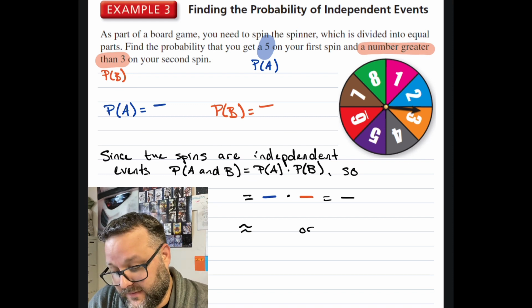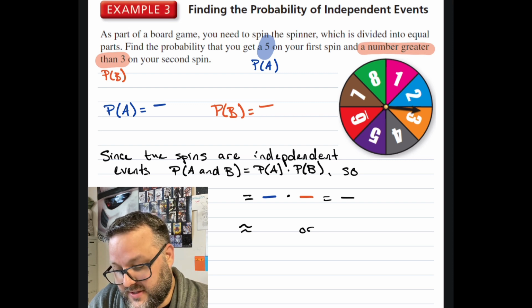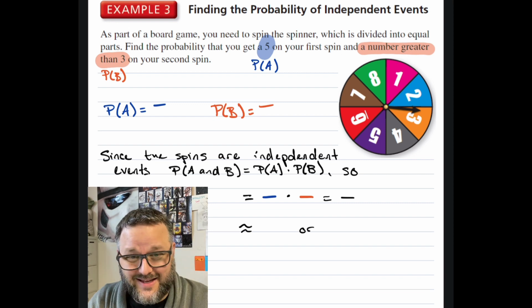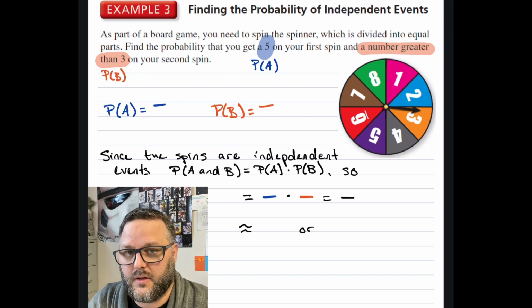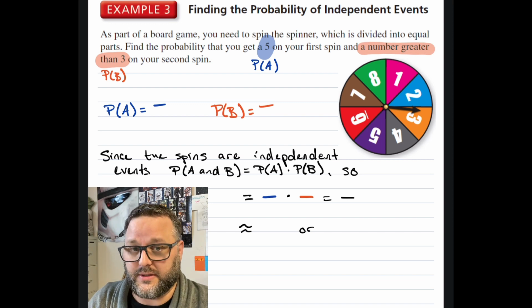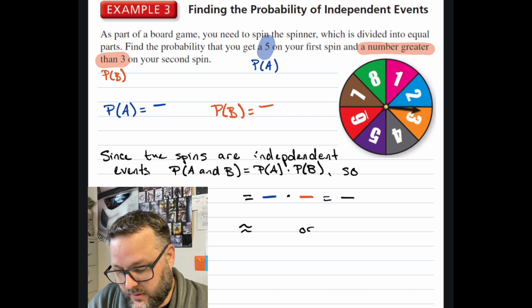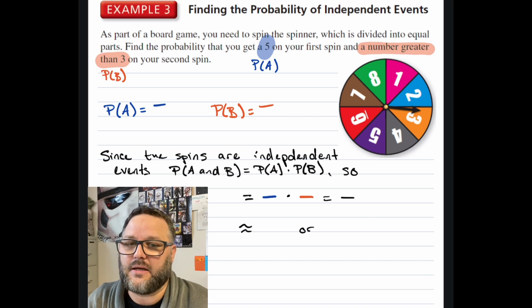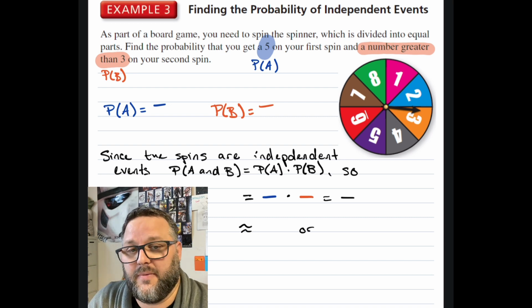All right, so I'm defining the probability of A as the idea that we spin a 5. I'm gonna say the probability of B is that we have a number greater than 3. And both of these are going to be 2 different spins. So the idea is, did we spin a 5 on the first one? And did we spin greater than a 3 on the second? And we need to remember that the probability of both A and B is the same thing as the probability of A times the probability of B, if it's an independent event.